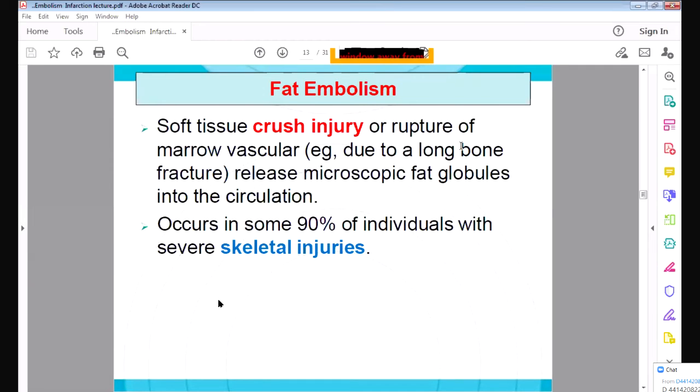Like in accidents or trauma, the long bones are broken, and within the long bone there is fat material. So when the long bone is fractured, the fat material from the long bone will be released and it will enter into the circulation. This happens in skeletal injuries when the bone is fractured. Here you can see, this is the important diagram.